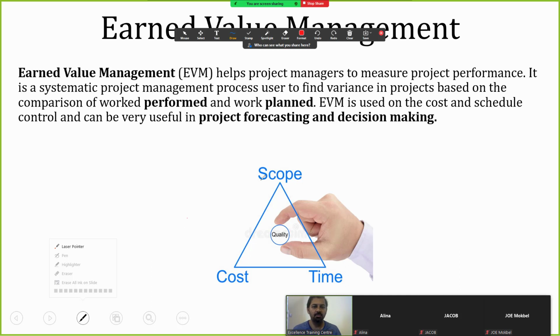Before starting the work, we define the scope, which is what we call work planned. According to the scope, we plan the work and start executing with X amount of cost and Y amount of time.